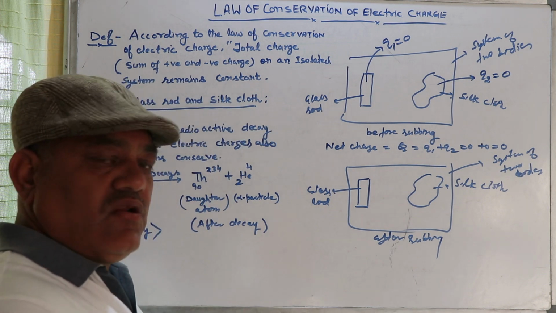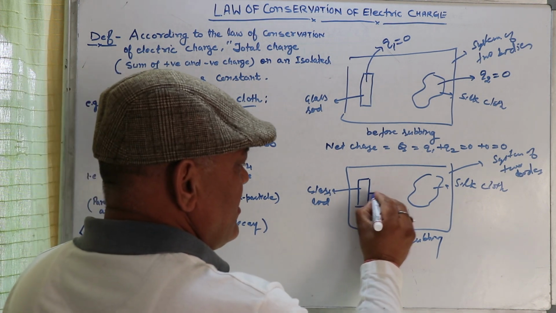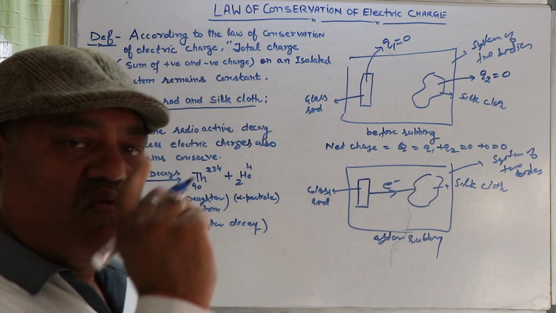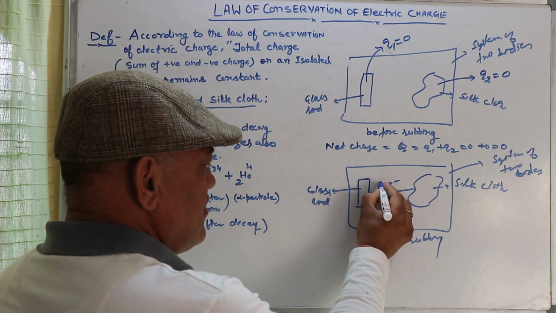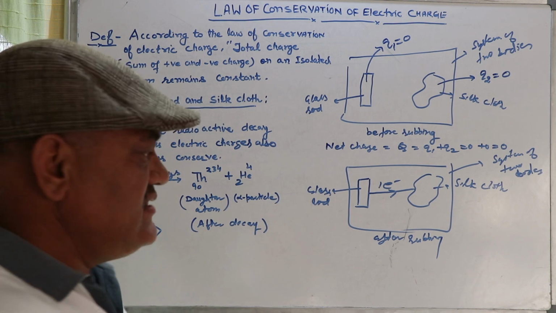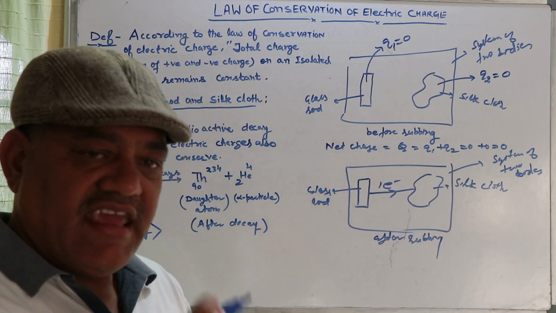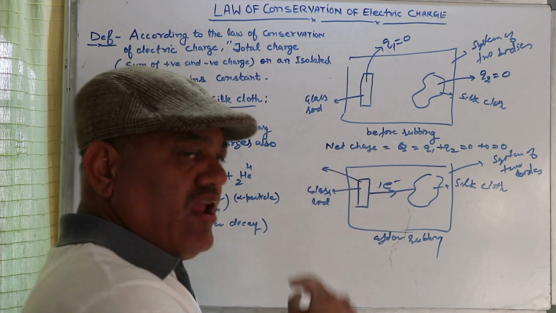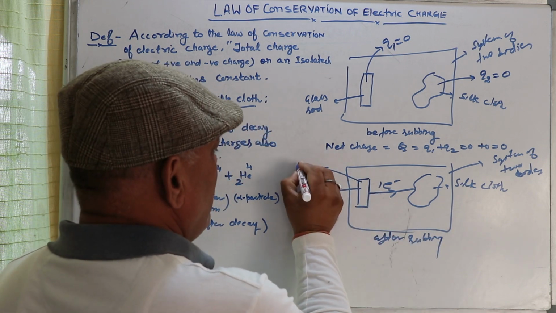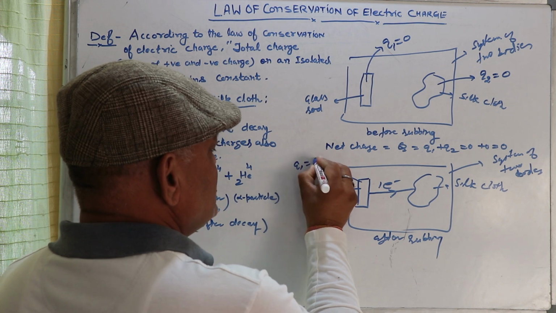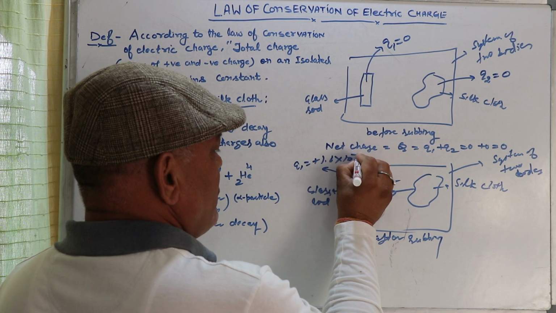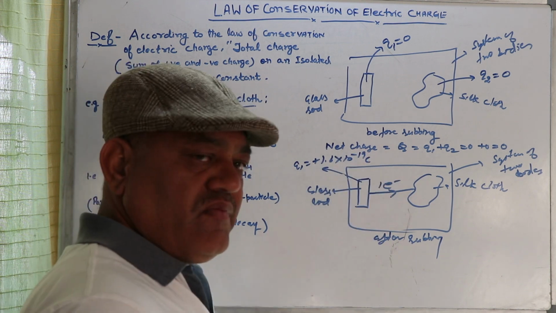Let us consider that the glass rod loses only one electron and the silk cloth gains this one electron. By losing one electron, the glass rod acquires charge Q1 equal to plus 1.6 into 10 raised to power minus 19 coulomb.